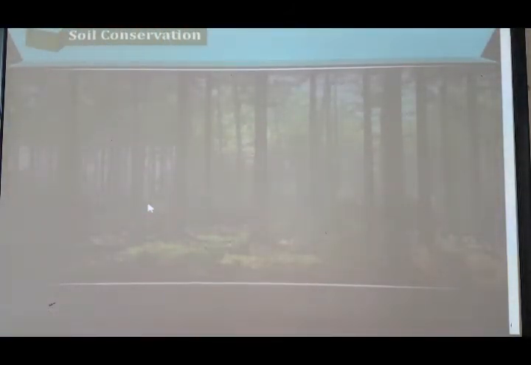Next is soil conservation. Yes, soil conservation is also very important, because friends, we require food to eat, and human beings need it very much to survive. We get agriculture, vegetation and plantation through the soil only. So to protect it, to conserve it, is our duty. So we should know how to conserve the soil.